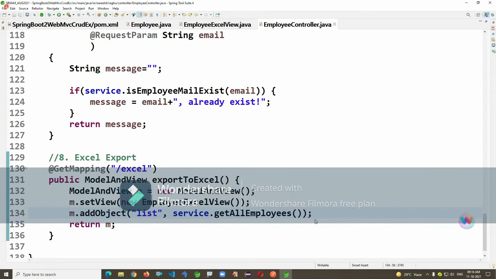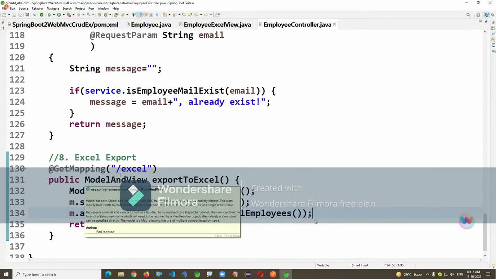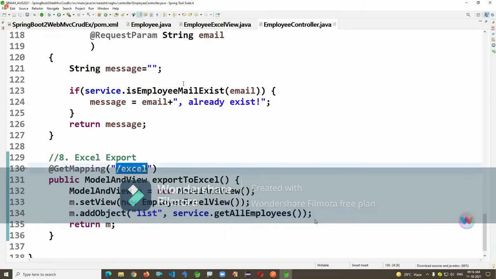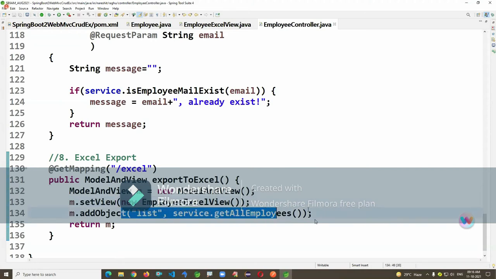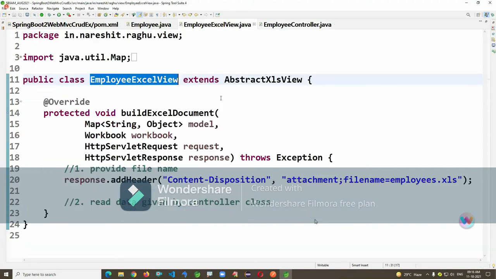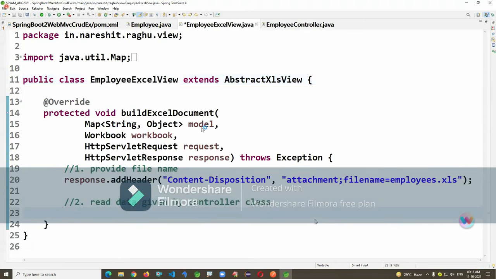If someone enters slash excel in the address bar of the browser, we will create one hyperlink. If they click on this hyperlink, we are going to create a ModelAndView object. We'll set the name, we'll read the list data, and this list will be sent here. We are reading this list here by using the model, but it's actually upcasted to Object. You have to downcast here.